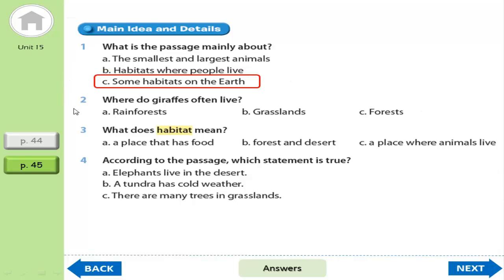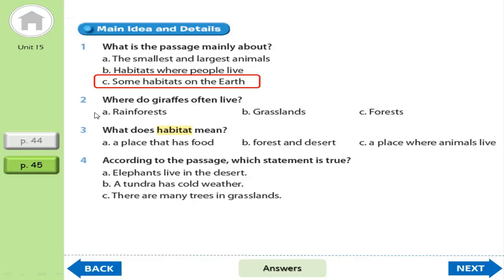Okay, now continue to question 2. Where do giraffes often live? Okay, did you remember? Where do giraffes often live? Is it A. Giraffes live in rainforest? Is it B. Giraffes live in grasslands? Is it C. Giraffes live in forest?